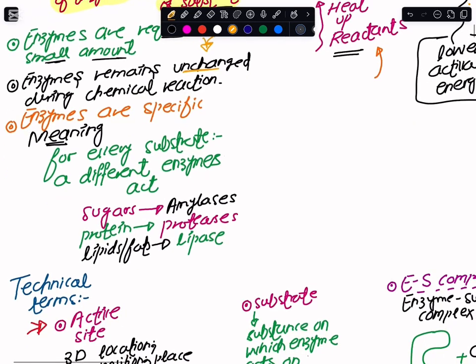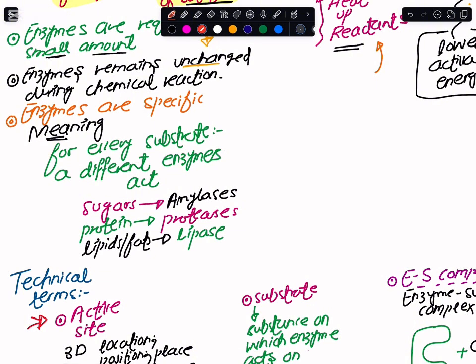Now, the other situation is that enzymes are very specific. By the word specific, what we mean is that for every reactant on which the enzymes have to work, every enzyme would be special. Like if I would like the enzyme to break down sugars, I would require amylase enzymes. If I were required to break down proteins, then I would require protease enzymes. And if I were to break down lipids or fats, for that I would be in need of lipase enzymes.